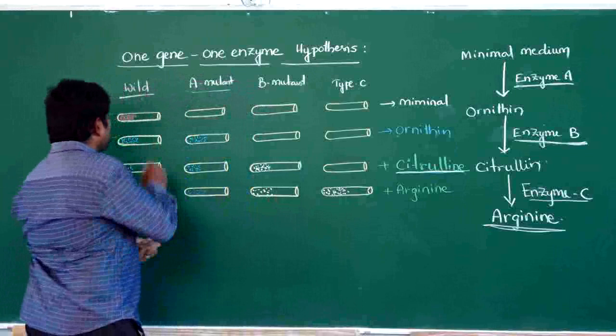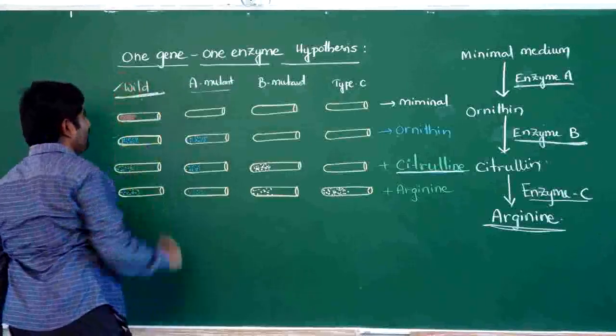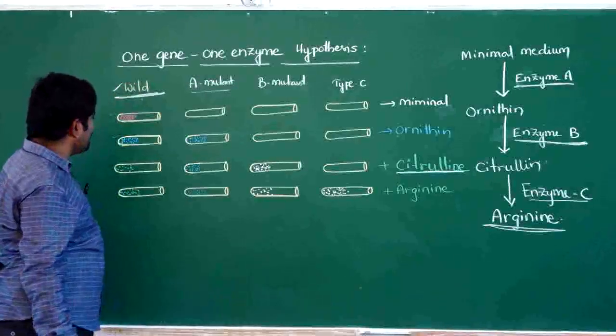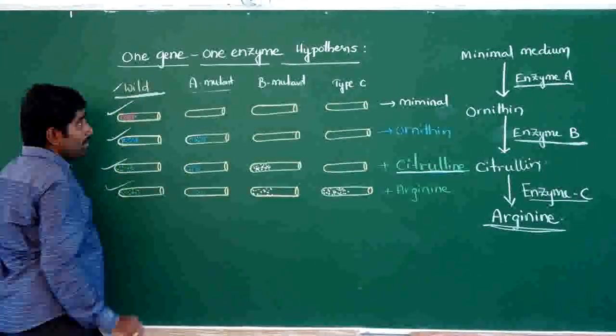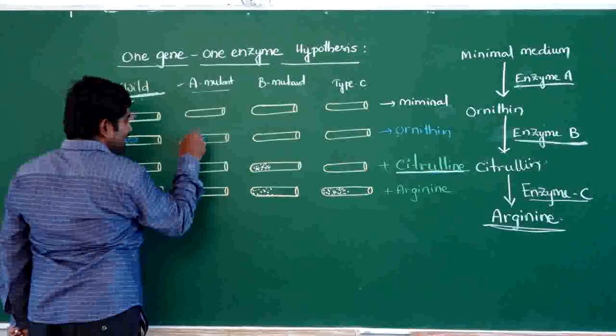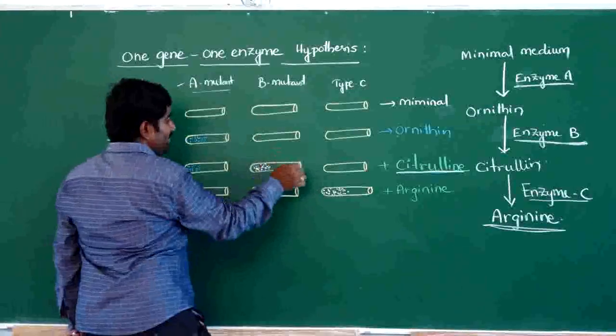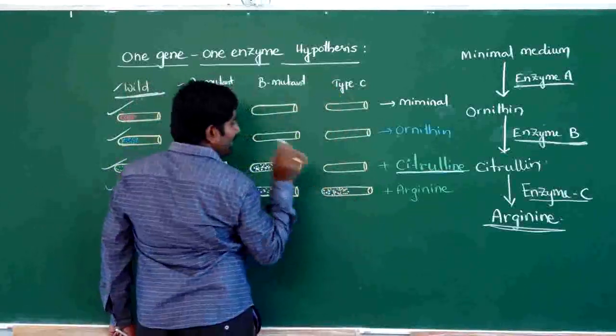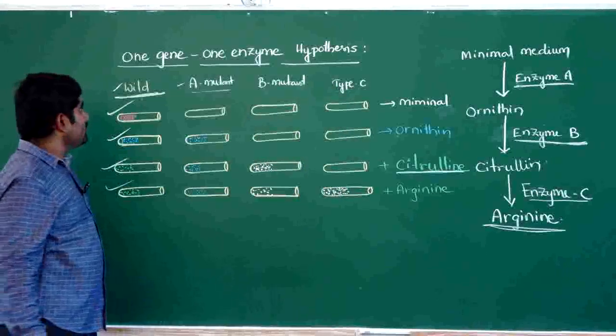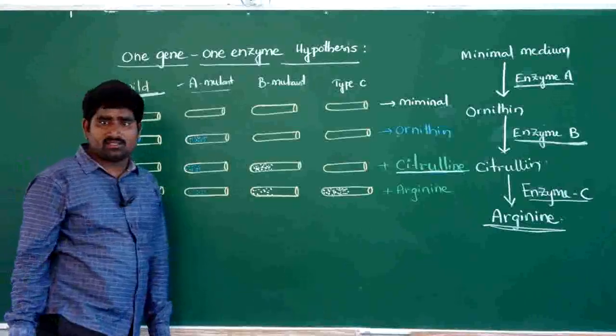But the wild type has all the genes, so the wild type can grow in all the places, you can see. But A can grow whenever citrulline or ornithine is added, B can grow whenever citrulline is added, and C can grow whenever arginine is added. This is the one gene, one enzyme hypothesis.